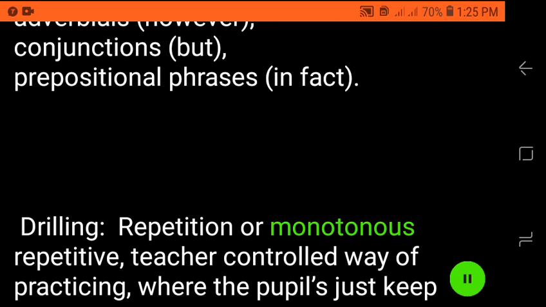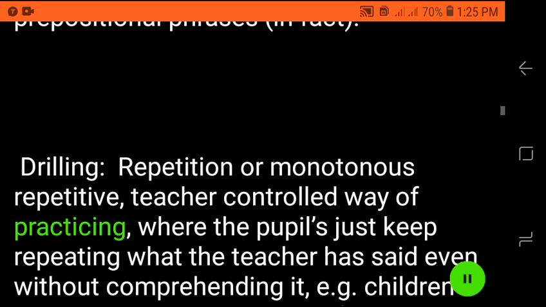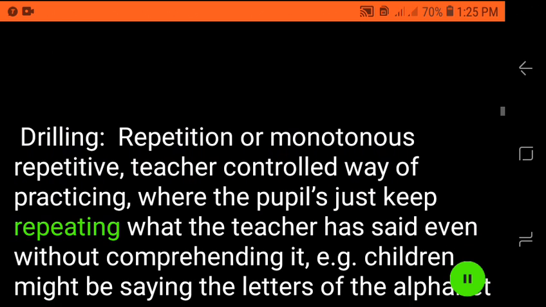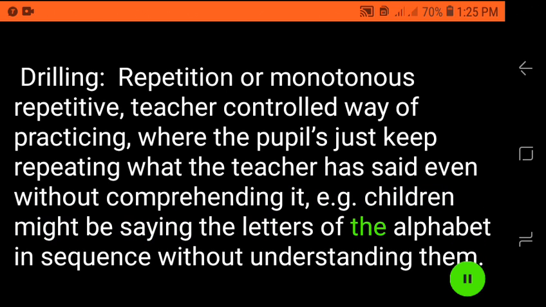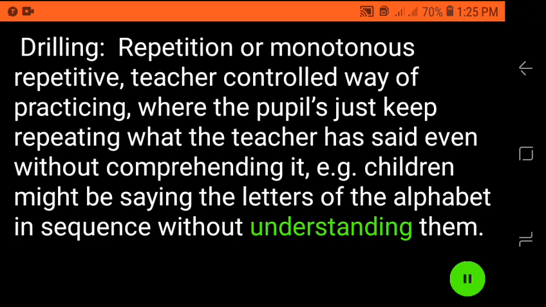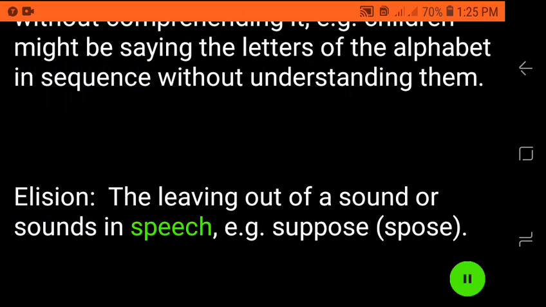Drilling: repetitive, teacher-controlled way of practicing, where the pupils just keep repeating what the teacher has said even without comprehending it. E.g., children might be saying the letters of the alphabet in sequence without understanding them. Elision: the leaving out of a sound or sounds in speech. E.g., suppose, 'suppose'.